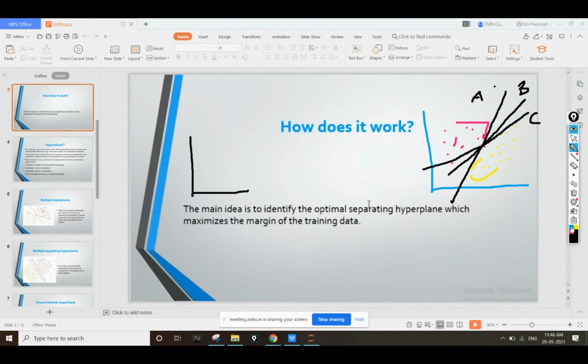Let me draw a different set of points. Suppose I have some points like this. These are my blue points, and these are my pink points.